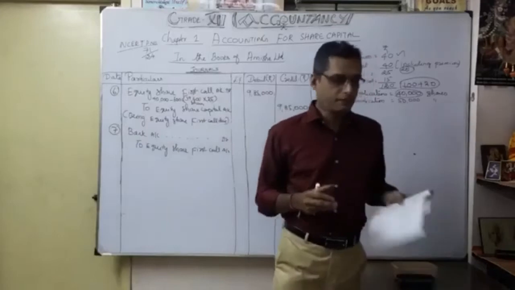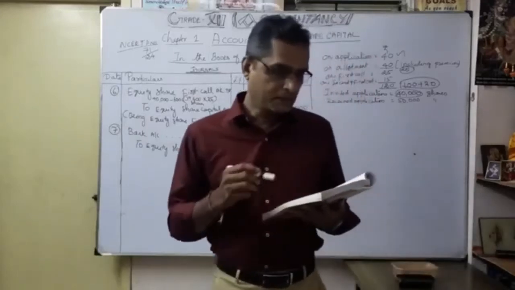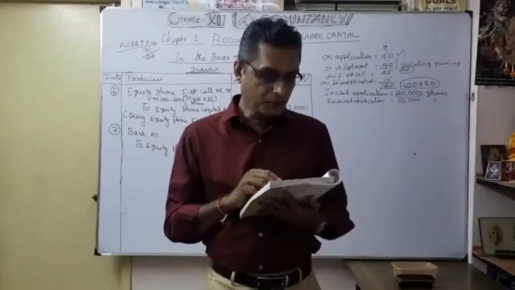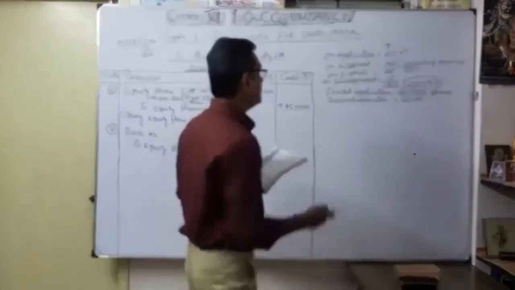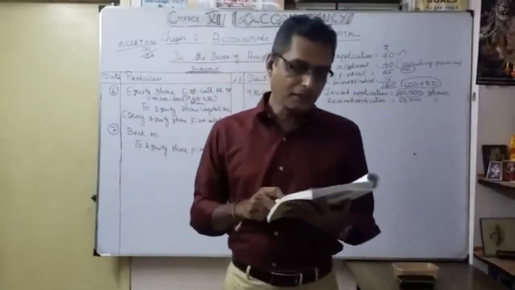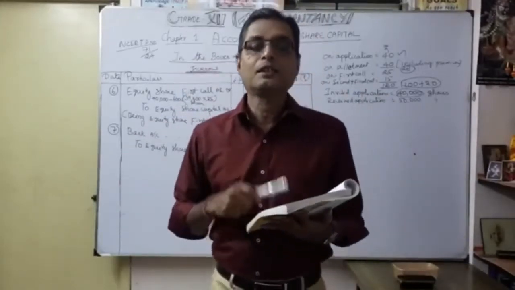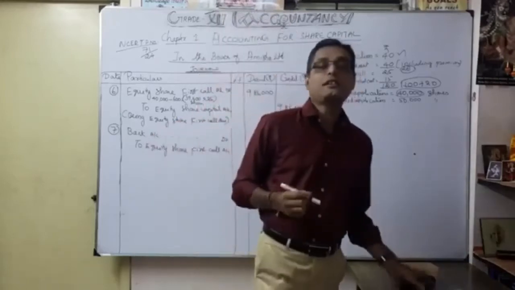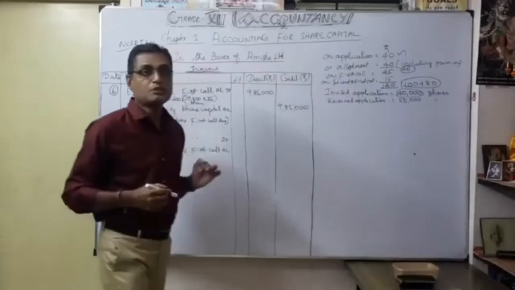Now take your inbook. So what they mentioned here, see Ashmita who applied for 1,000 shares failed to pay the 2 calls. So naturally, the first and second and final call, Ashmita failed to pay. But what happened? They gave information only about how much Ashmita applied. So for that, we are going to calculate how many shares were allotted to Ashmita.